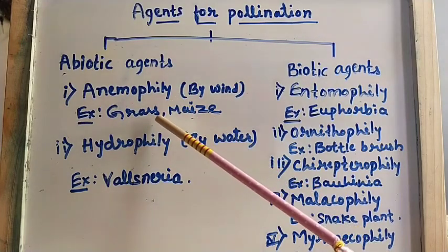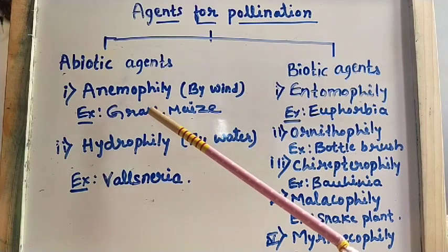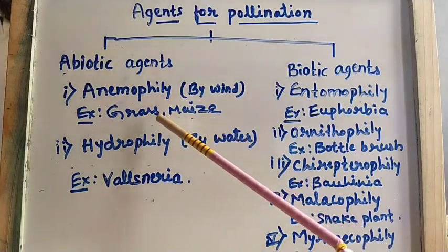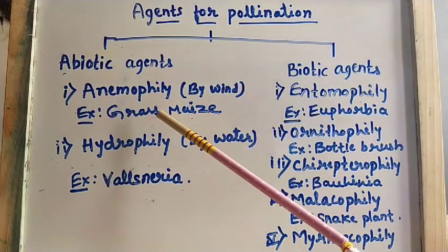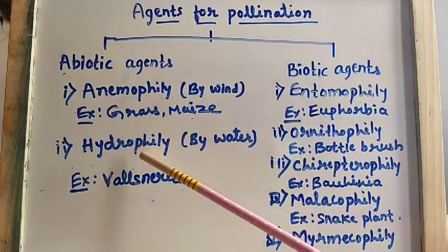An example for this is grass and maize. Again, many plants are there, but one or two very common examples are grass and maize. The second one is hydrophily.